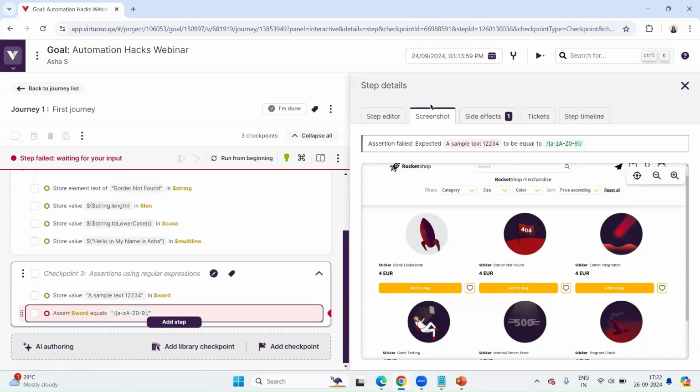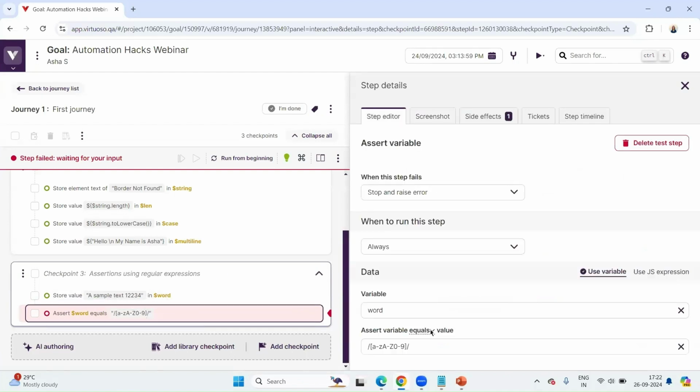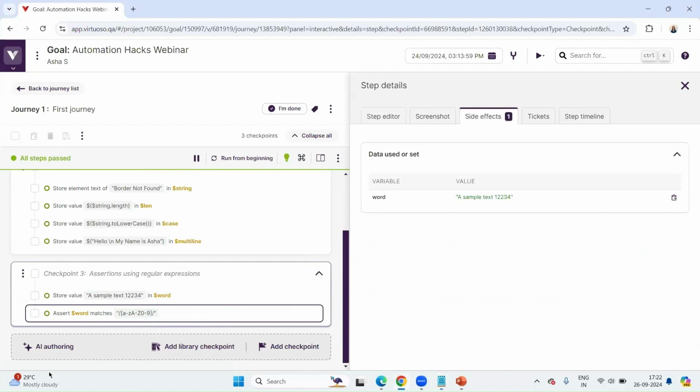Yeah. So I have written equals to, but it is not equals to. It should be matches, right? Because as you can see, it is not as equal. It could be within the range. So I have fixed it quickly now. Now you can see I have added a simple regular expression, that is it should contain the smaller case alphabets and then the uppercase alphabets and then numericals.